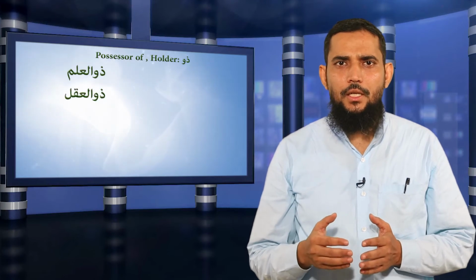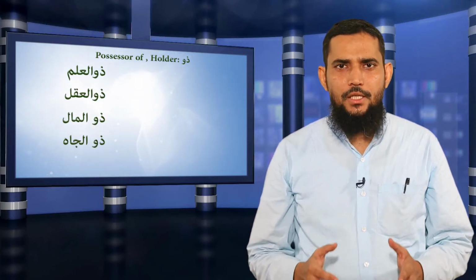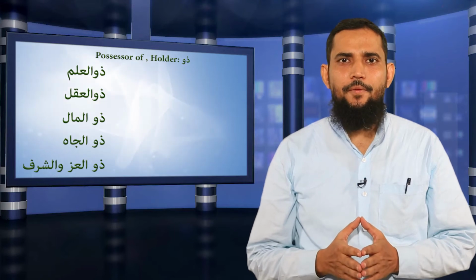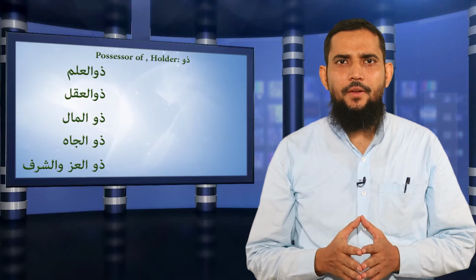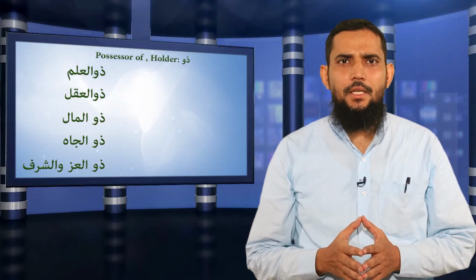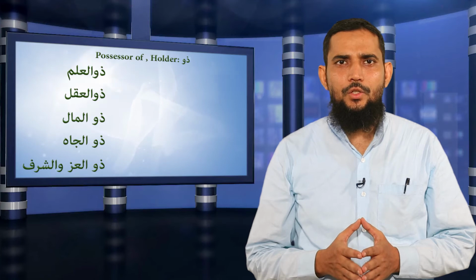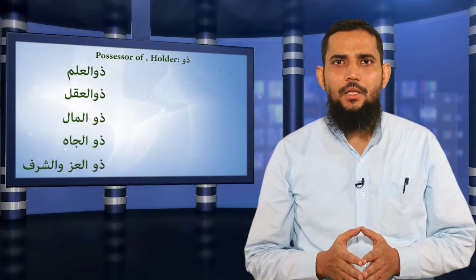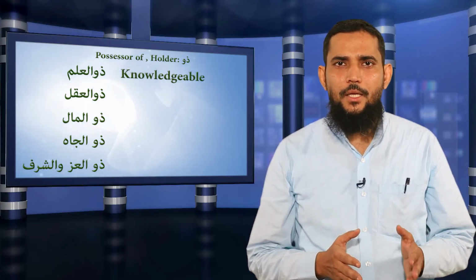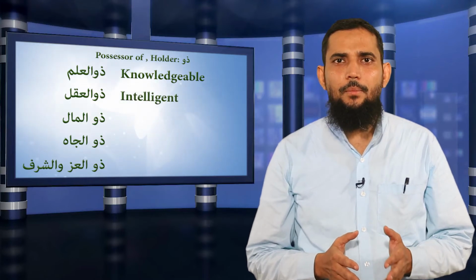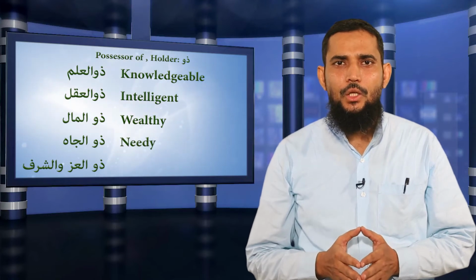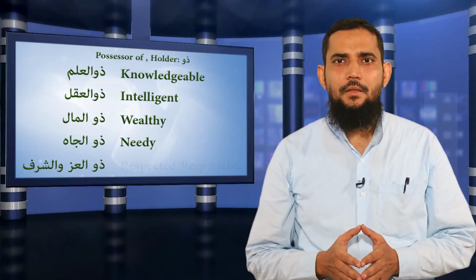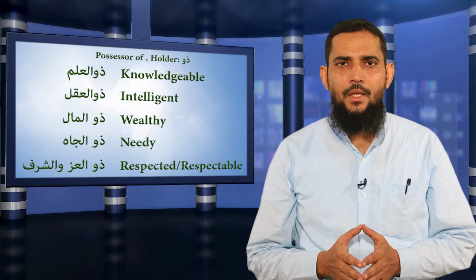You might have heard somewhere zul aql, zul ilm, zul mal, zul jah, zul izz, zul sharaf. So these are very commonly used words or maybe phrases. I'll translate each and every one before I explain the word zu. Zul ilm means knowledgeable. Zul aql means intelligent. Zul mal means wealthy. Zul jah means needy. Zul izz or sharaf means respected or respectable.